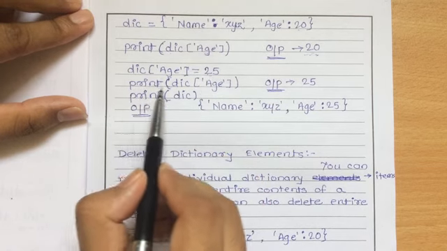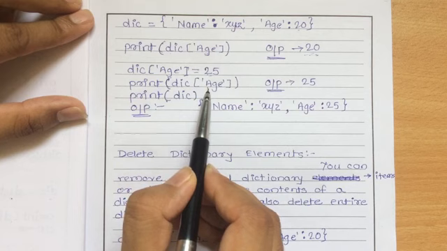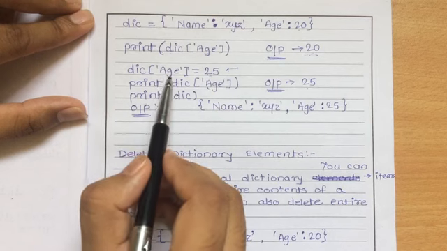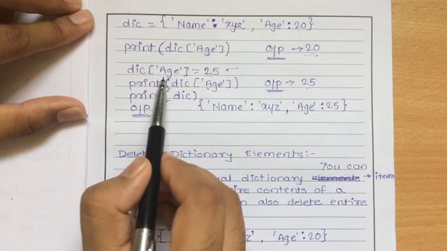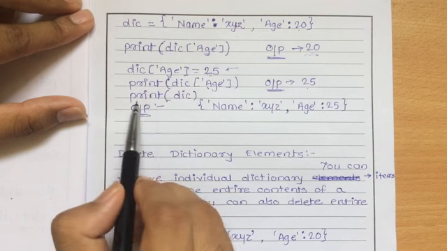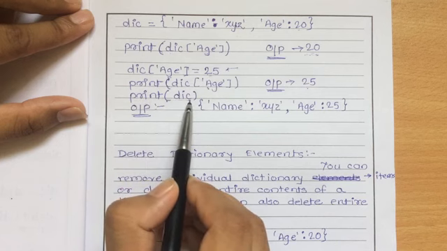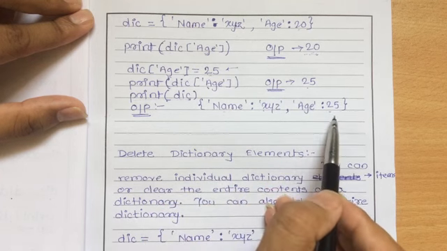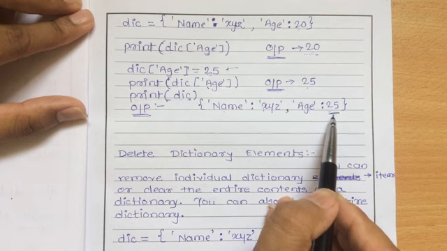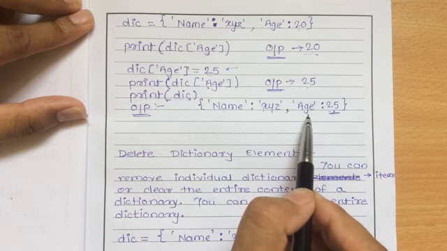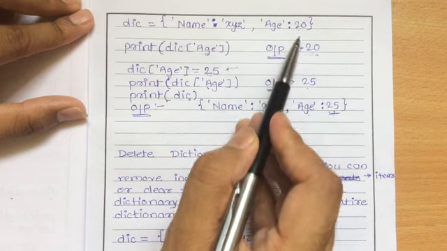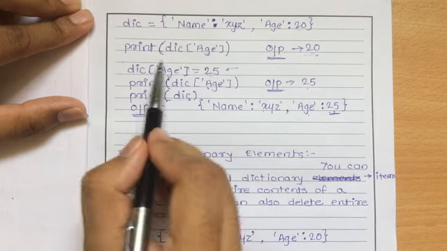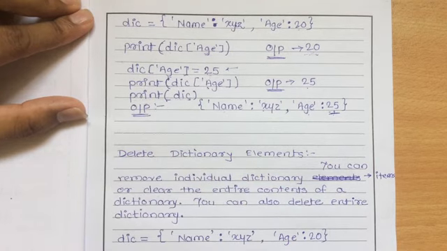So if I print dic[age], what output will I get? I will get the output 25, because here I have updated the value of key age, right? And if I print the whole dictionary, what output will I get? I will get the output name is XYZ and age is 25. So here we have updated the value of key age. Initially it was 20, after updating it is 25. So this is a way to update the dictionary, right?